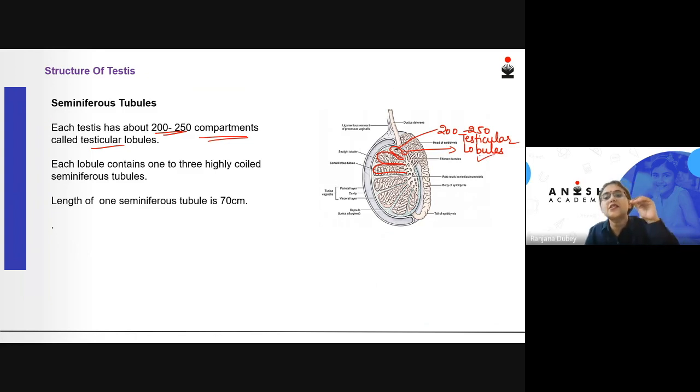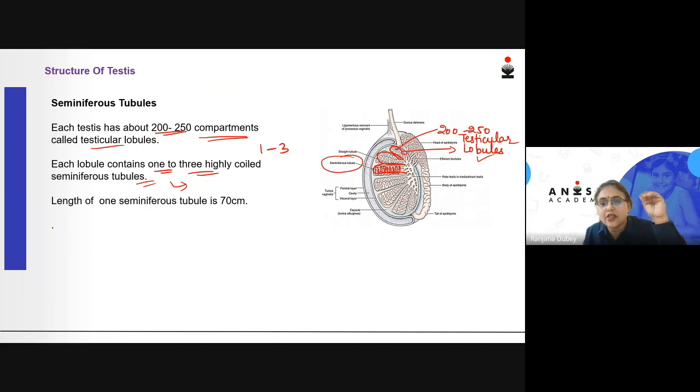Now inside these 200 to 250 testicular lobules, what are present? 1 to 3 very highly coiled structures, which are called seminiferous tubules. You can see that they are highly coiled structures.